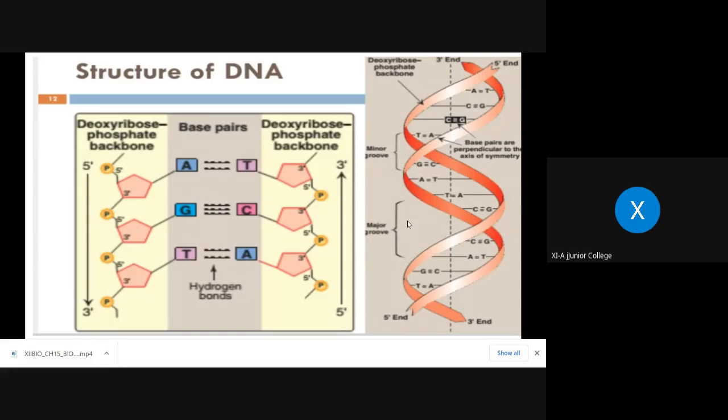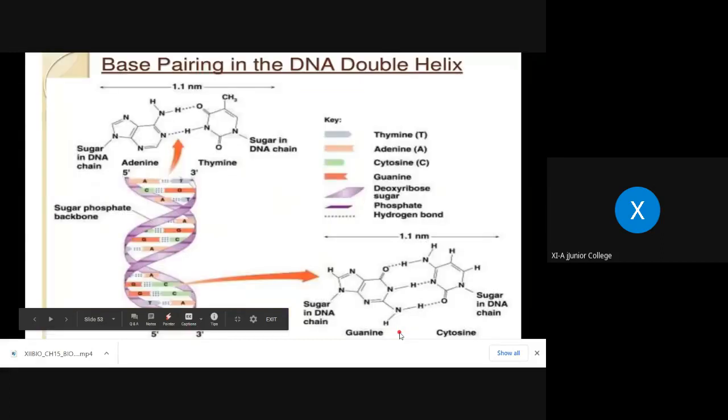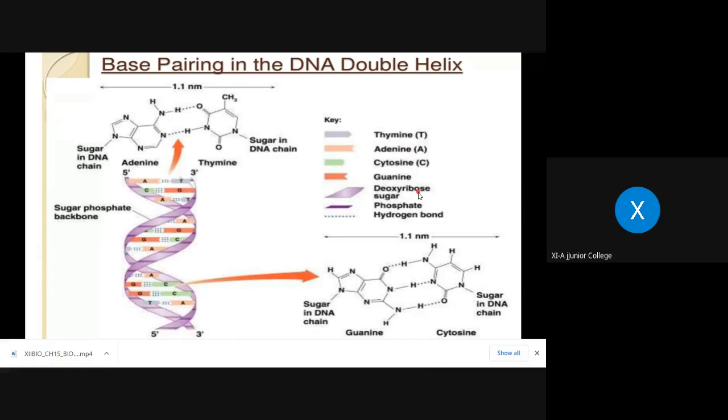Correct. So this is the chemical structure which gives a clear idea about pairing and all, right? Whereas this is the model proposed by Watson and Crick. Is that clear now? We'll move on. This is again the structure which shows all these key things, and how they are represented in the diagram is shown here.